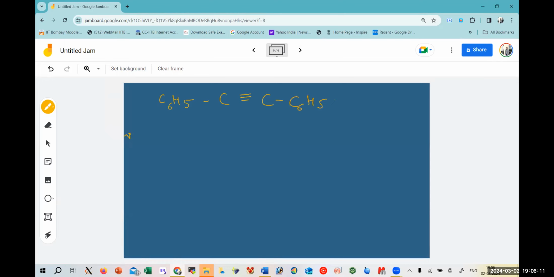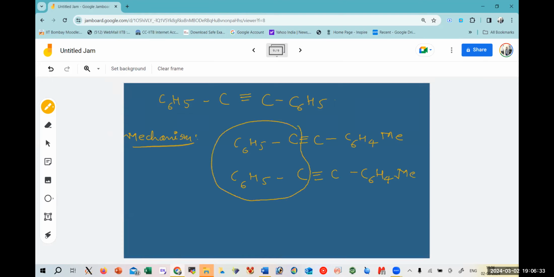How is it happening? The mechanism is very straightforward, where we have C6H5, C triple bond C6H4Me. Since we are taking two molecules, we'll write the other molecule just beneath it. So these two would combine together and the other one which is highlighted in red, these two would combine together. This comes under self-metathesis reaction.